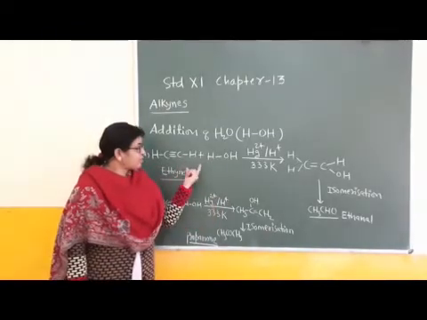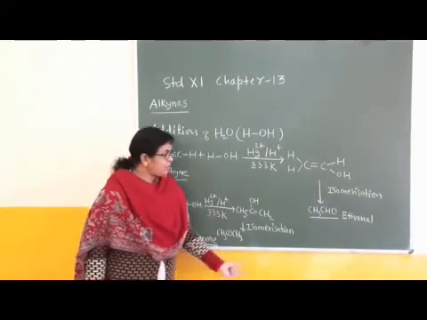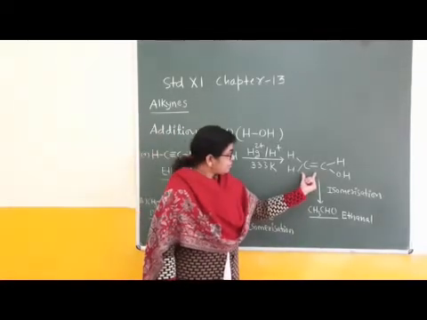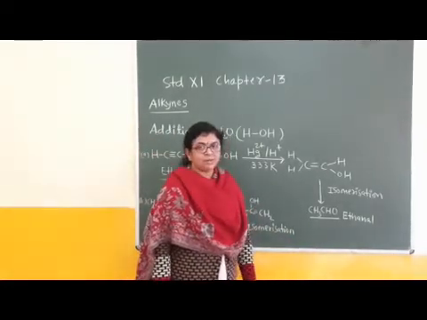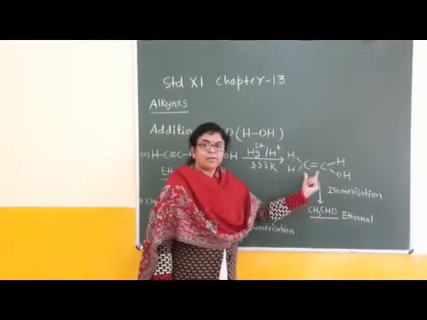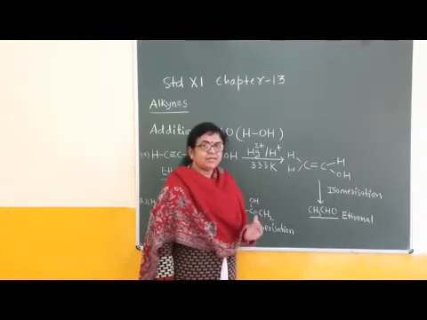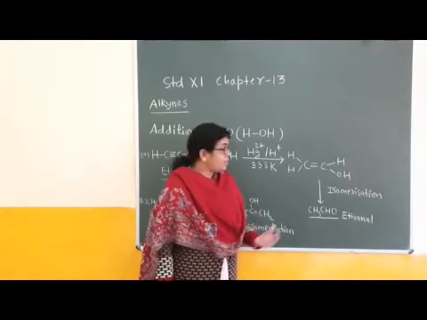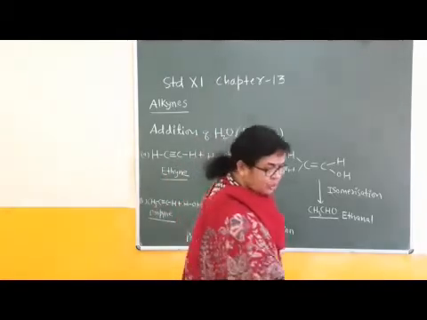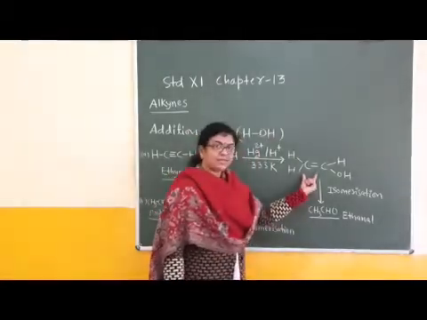Now children, what happens on addition reaction of ethyne with a water molecule? Formation of unsaturated alcohol. Here the OH group is attached to a double bonded carbon atom. This is vinyl alcohol, CH2 double bond CH. But this product, an unsaturated alcohol, is unstable.